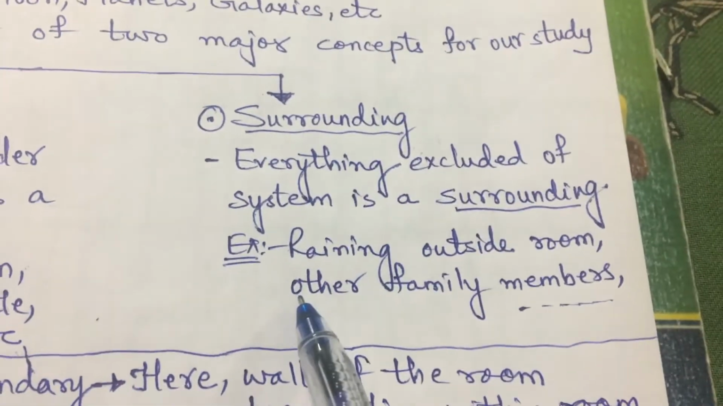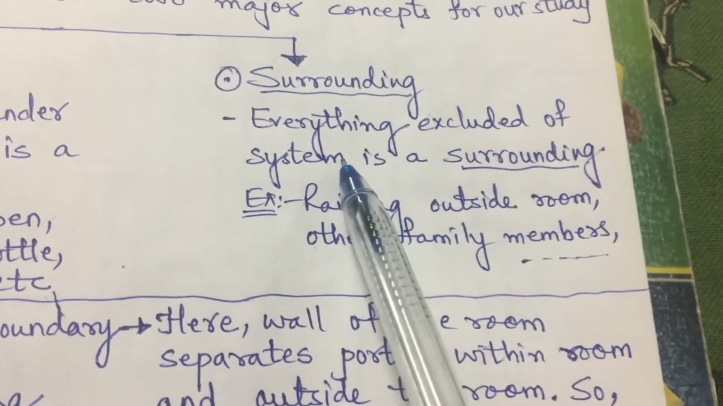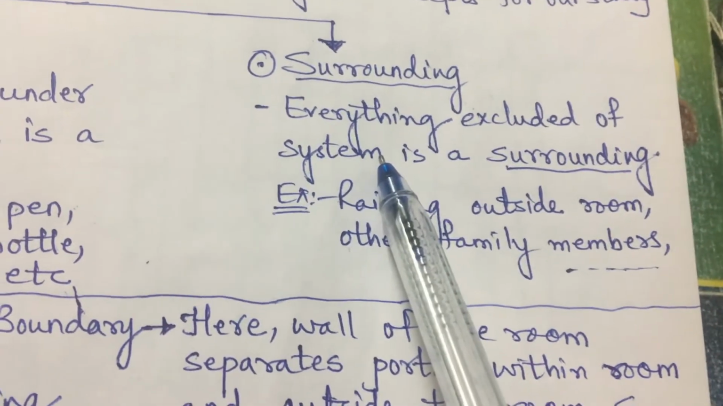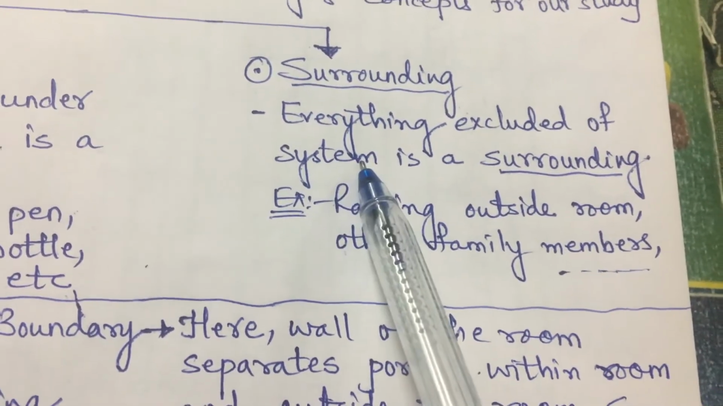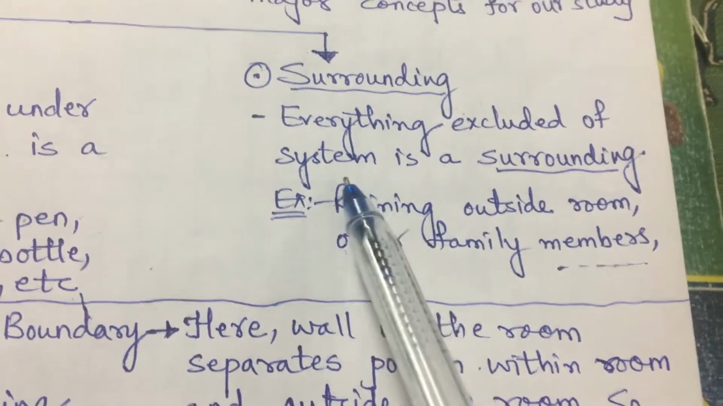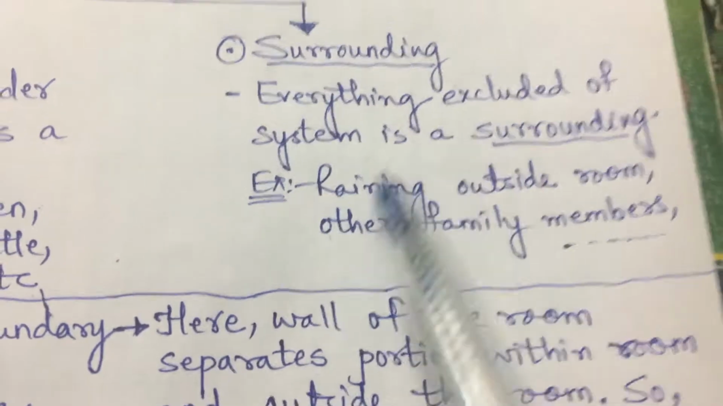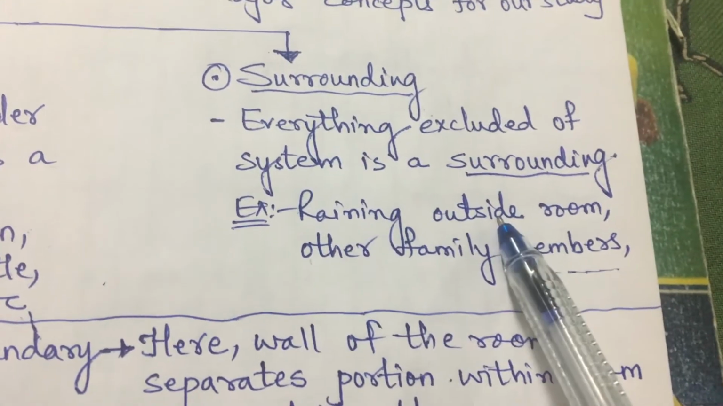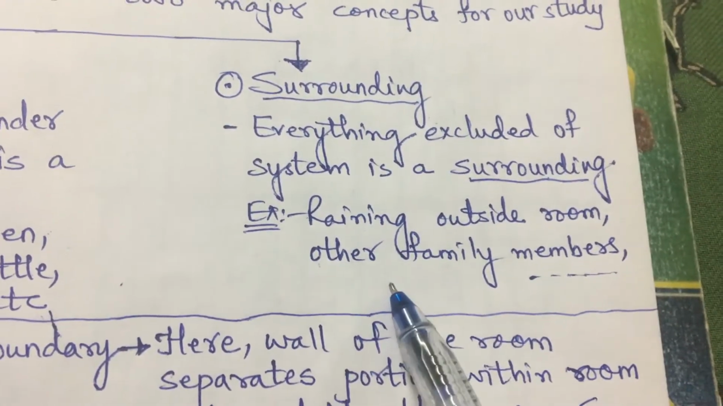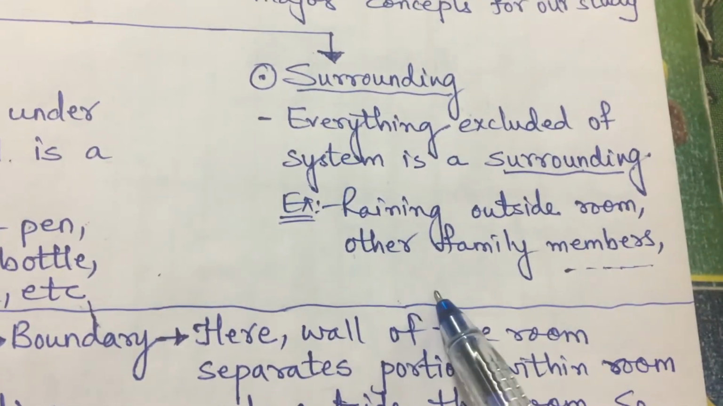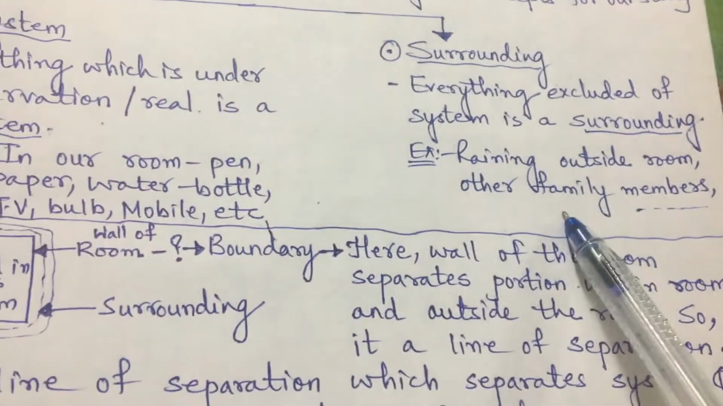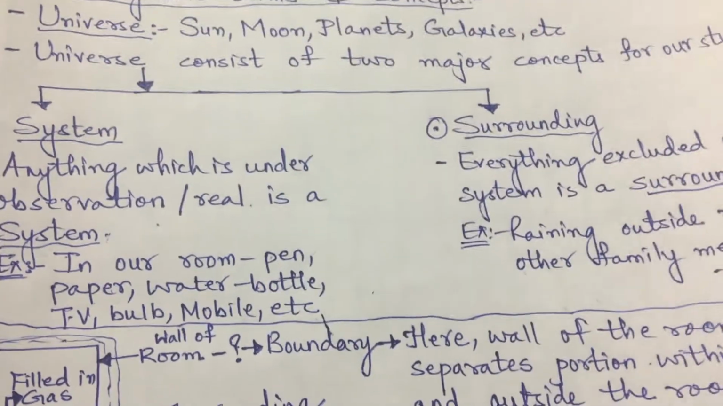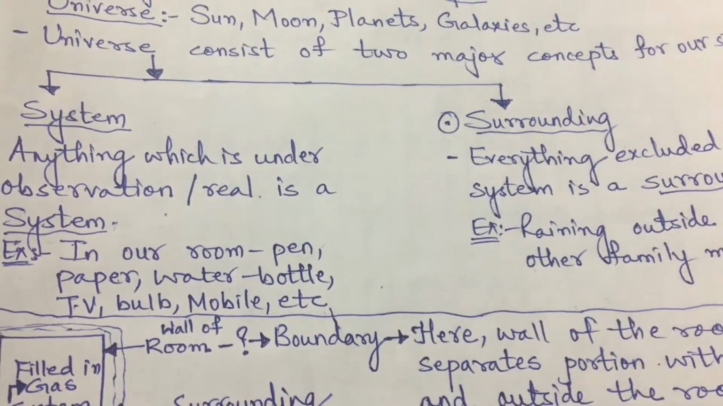And what is surrounding? Everything excluding the system. Whatever we are observing, whatever is real for us, whatever we are studying, apart from that, whatever else is present is termed as surrounding. So when I said we are in our room, it may happen that if it is monsoon, then it is raining outside the room, and there are family members in other rooms. All these things are termed as surroundings, right? So basically we are going to learn about system and surrounding in the basic part of thermodynamics.